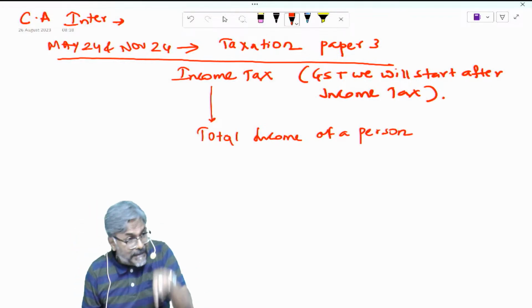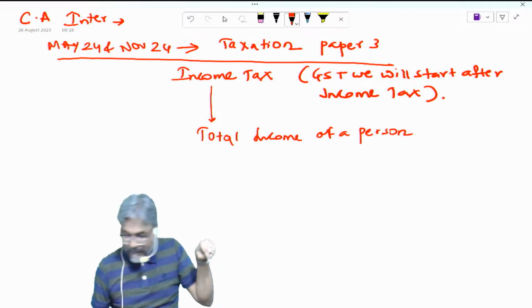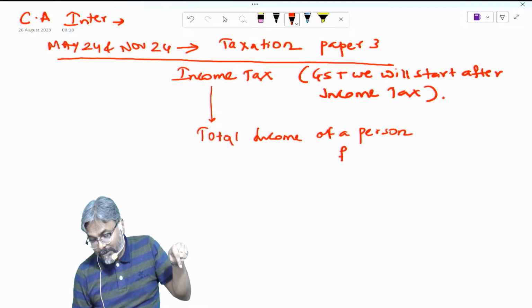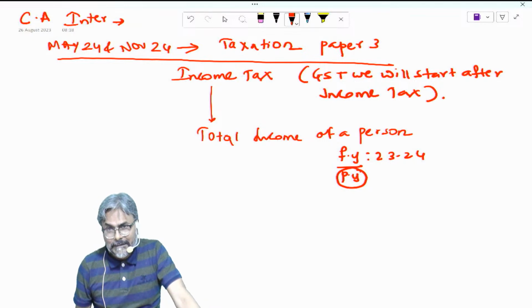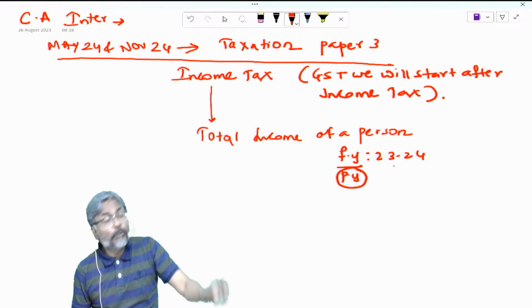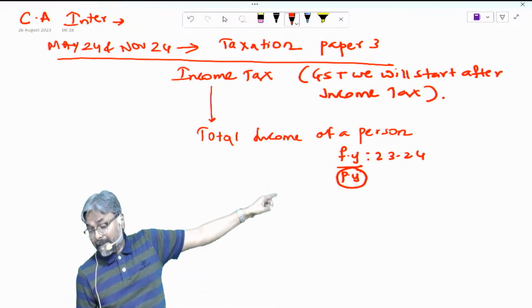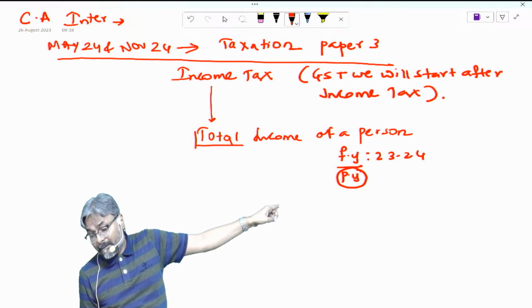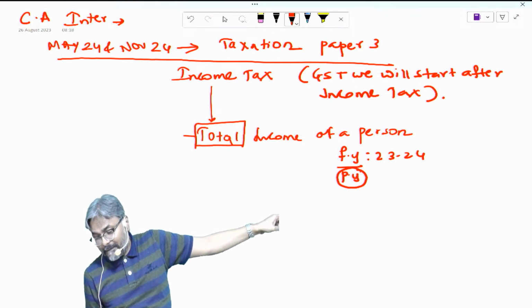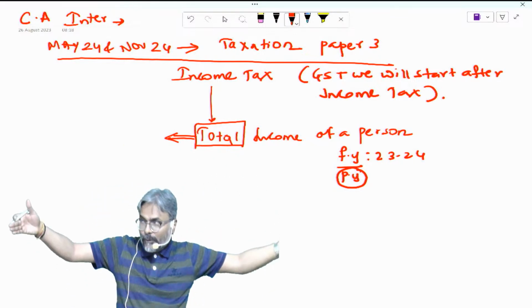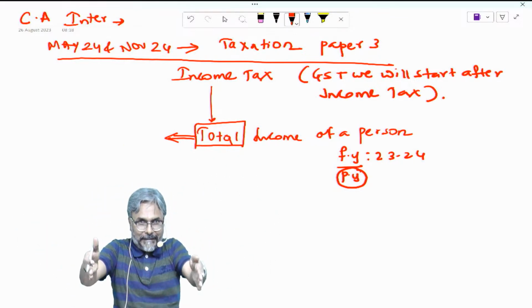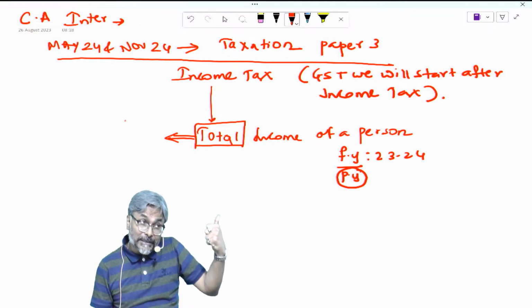Now what is the current financial year going on? The current financial year is 23-24, which is known as the previous year. Why is it known as the previous year? The reason being, you will do the totaling of the income in the next financial year.